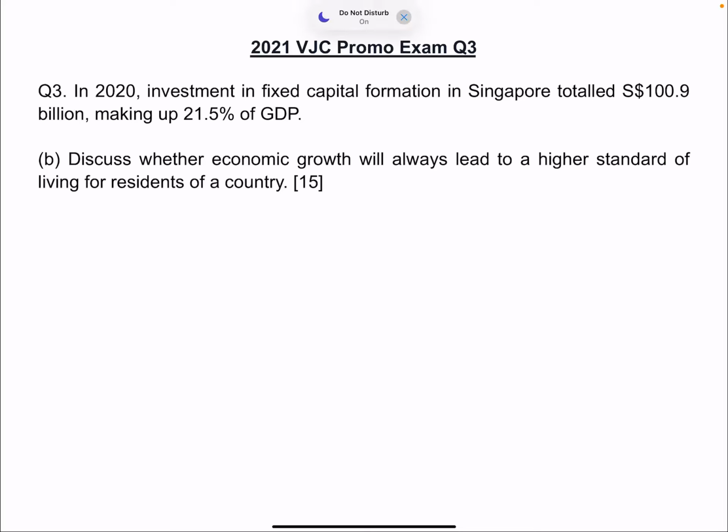Okay, so for this next part, I want to go through one question, just to bring out all the skills that I've already gone through, as well as some new stuff. The question I'm going to go through is the 2021 VJC promo exam question number 3.